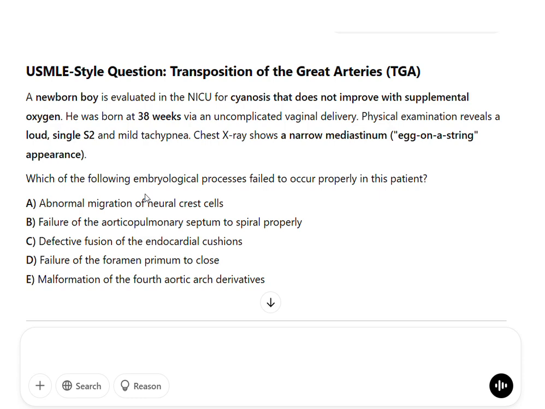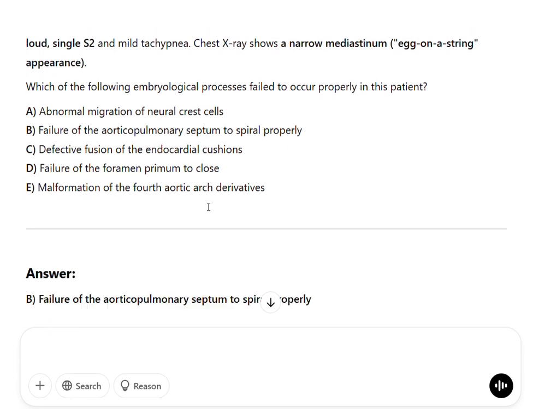C. Defective fusion of the endocardial cushions. D. Failure of the foramen primum to close. E. Malformation of the fourth aortic arch derivatives. The answer is B. Failure of the aorticopulmonary septum to spiral properly.